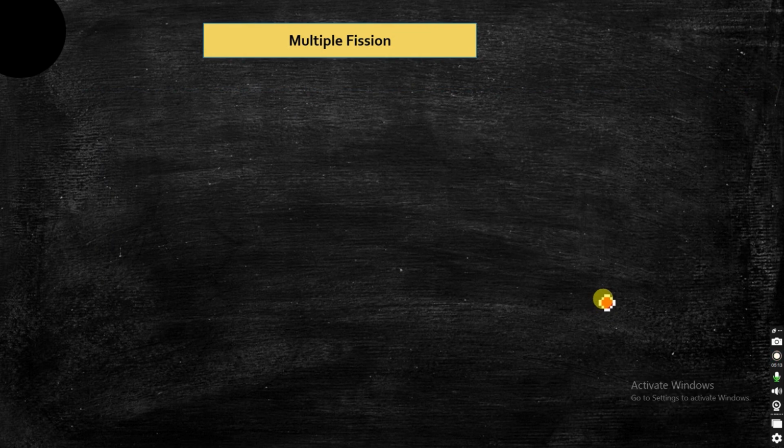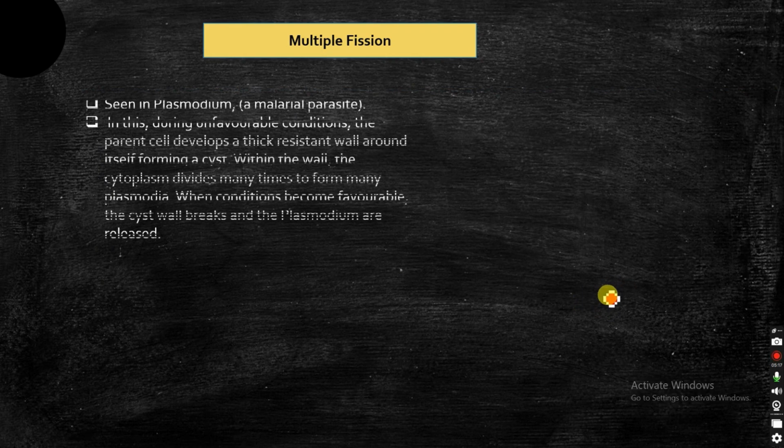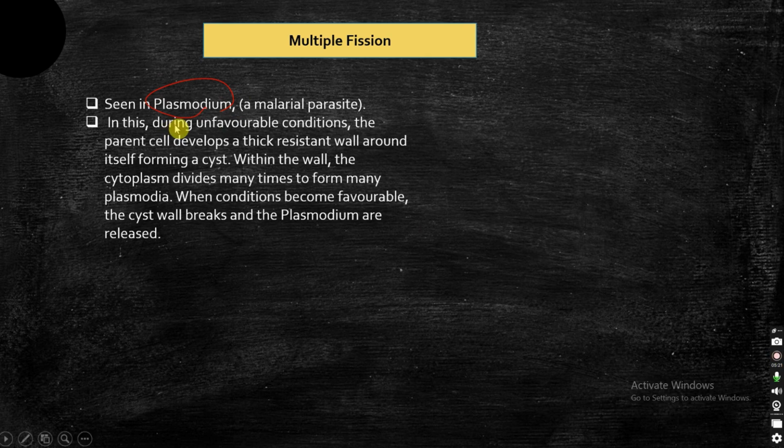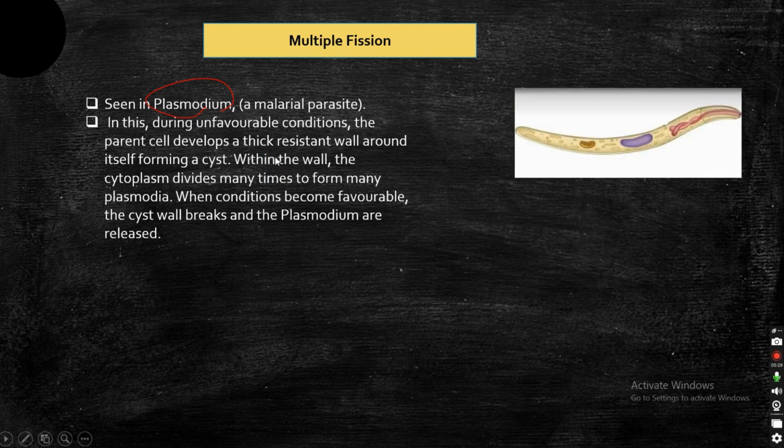Next comes multiple fission. Multiple means many, so many daughter cells are produced from a single parent cell. This is commonly seen in Plasmodium. Plasmodium is a malarial parasite. So in Plasmodium, what happens during unfavorable conditions?